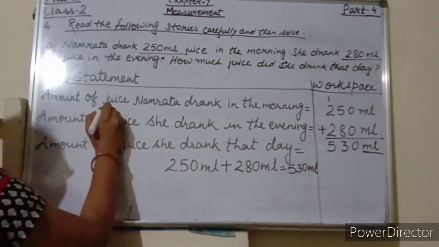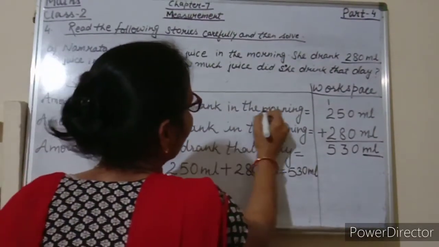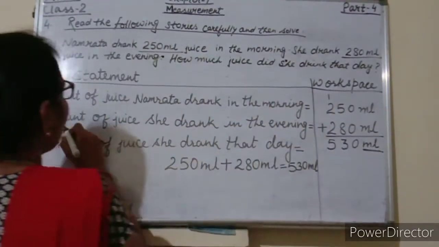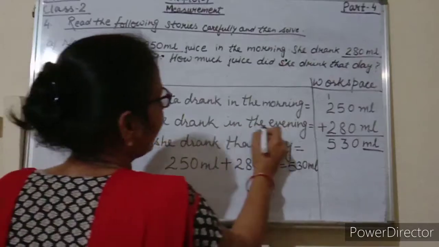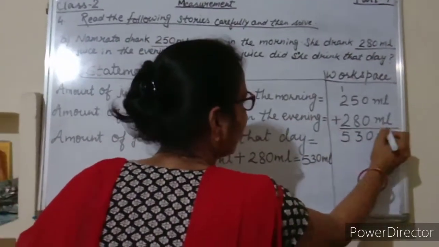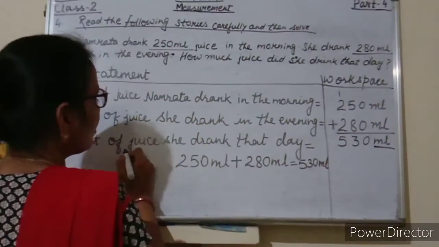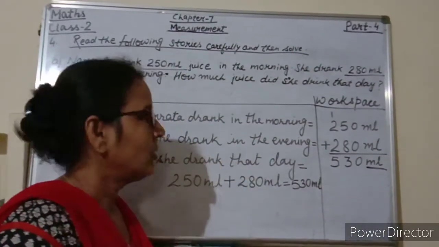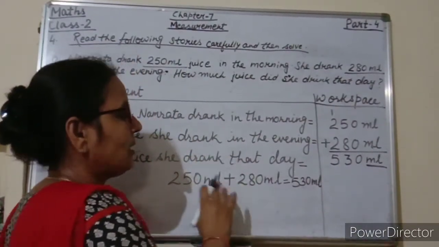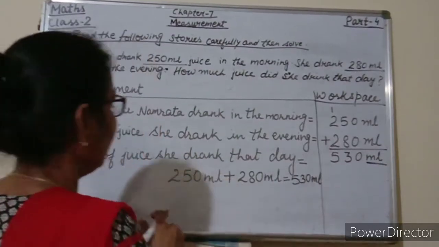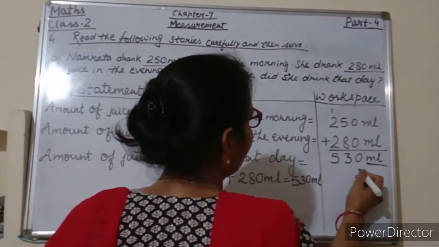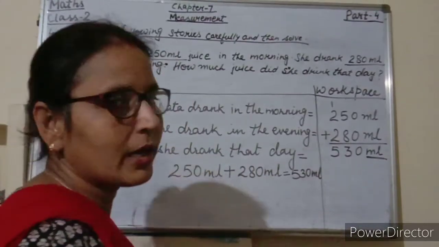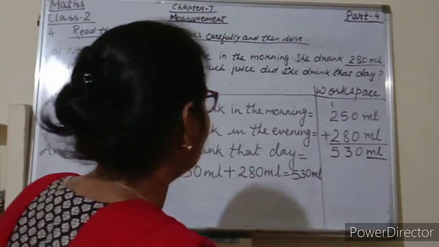So once again students, just read the statement and workspace. Amount of juice Namrata drank in the morning, 250 milliliters. Amount of juice she drank in the evening, 280 milliliters. Amount of juice she drank that day. That day means whole day she drank 530 milliliters, means 2 times she drank, in the morning and in the evening.